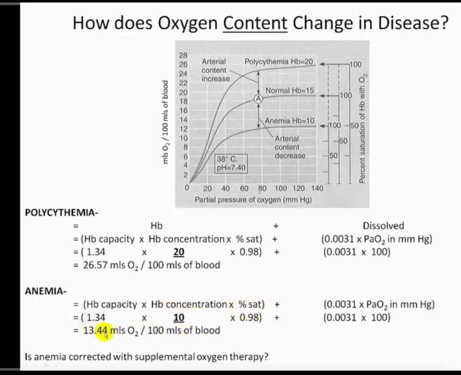So when we calculate out these numbers, essentially it's going to be an overall total content of 13.4 mLs of oxygen per deciliter of blood. And so we can see that here if we come back to the curve again at a PaO2 of 100, come up. Again, we're right about at 13. So what's happened then effectively is the content is being lowered overall because there's less hemoglobin. And so again, this becomes problematic.